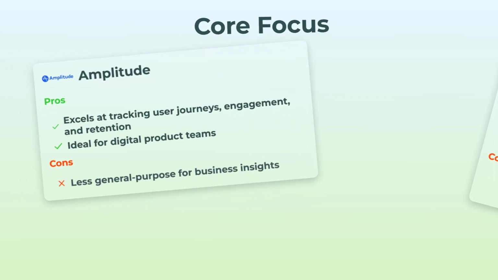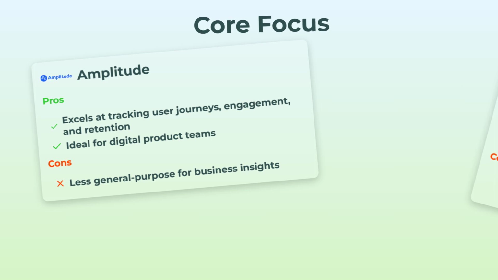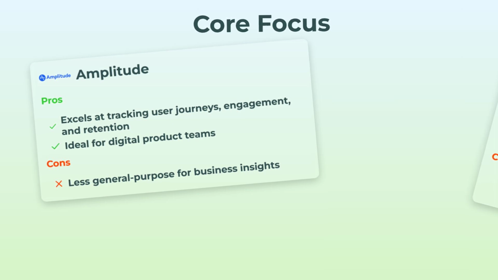So here's the deal. Amplitude is all about tracking how users roam around your app, like every tap, every feature engagement, retention, you name it. If you're on a digital product team, this is basically built for you. The catch? Not super broad if you want to slice and dice sales or HR data or whatever.